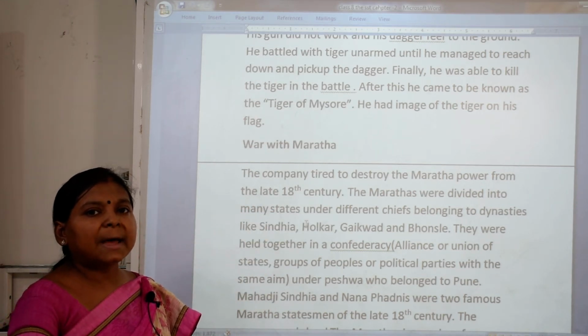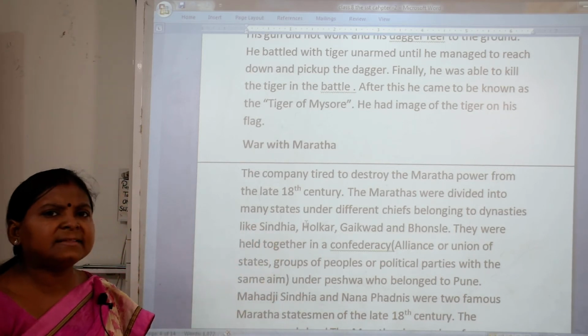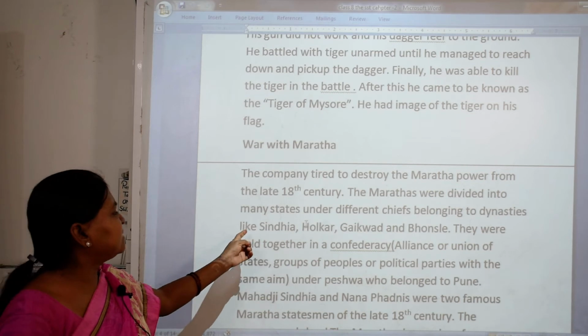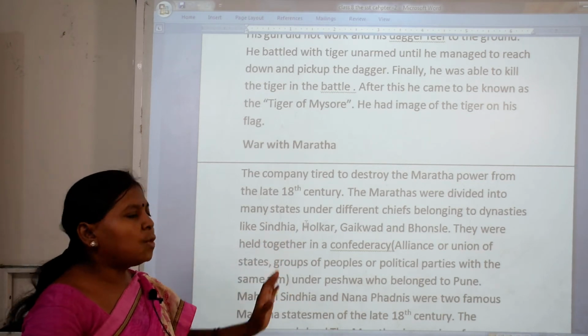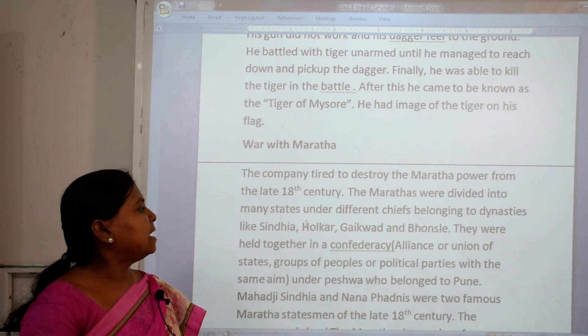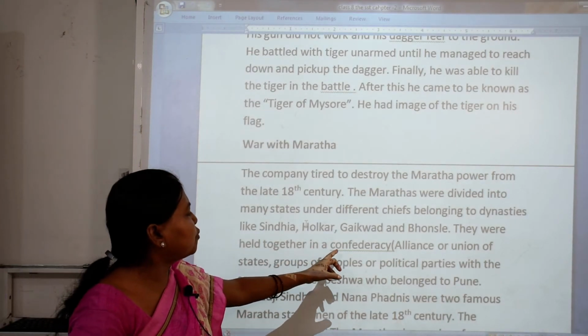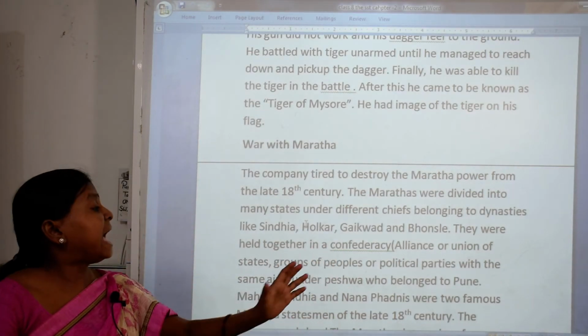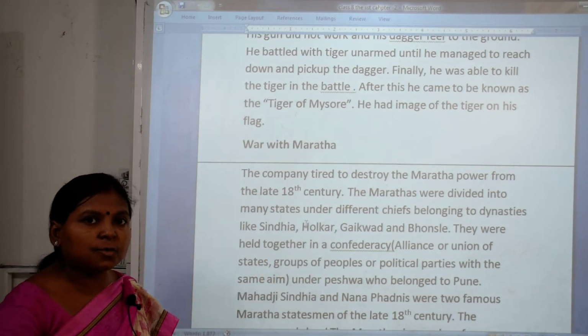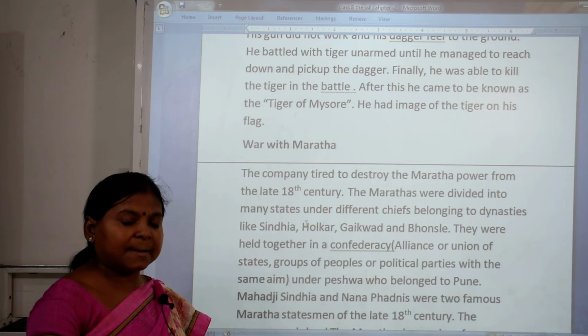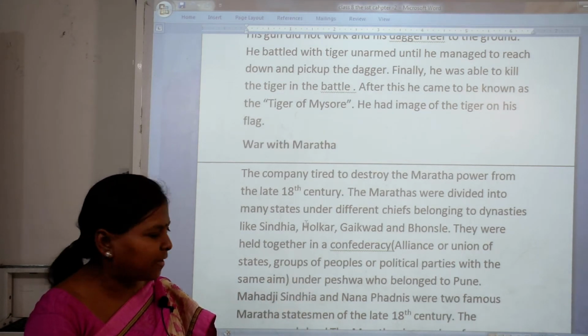The Marathas were divided into many states under different chiefs belonging to dynasties like Sindhia, Holkar, Gaikwad and Bhosle. They were held together in a confederacy. What does this mean? An alliance or union of states or groups of people or political parties with the same aim. So they all joined together.